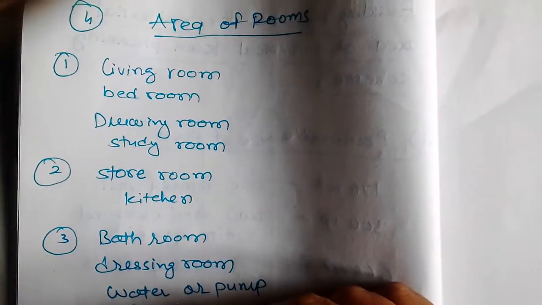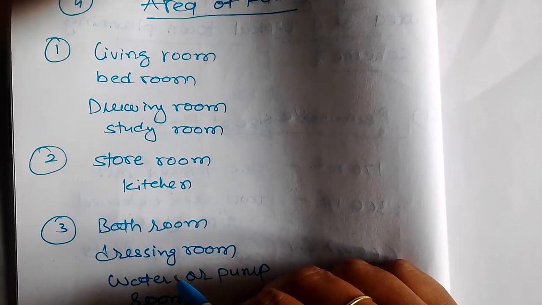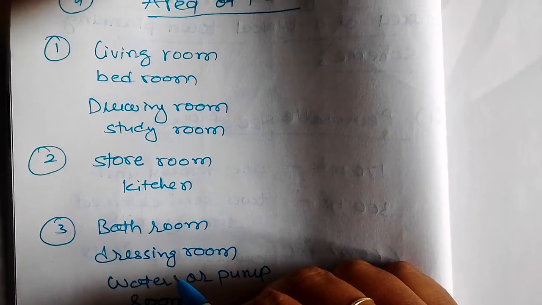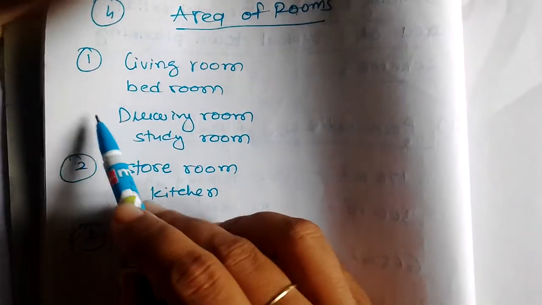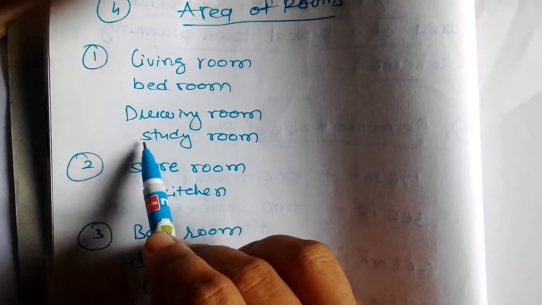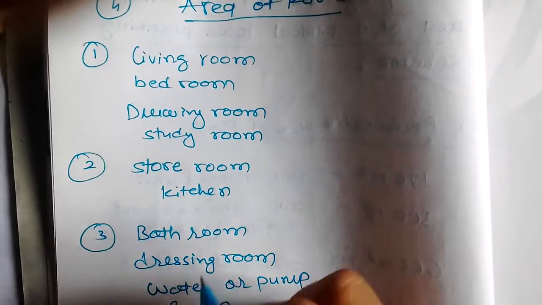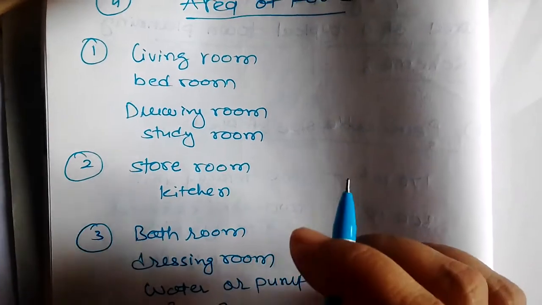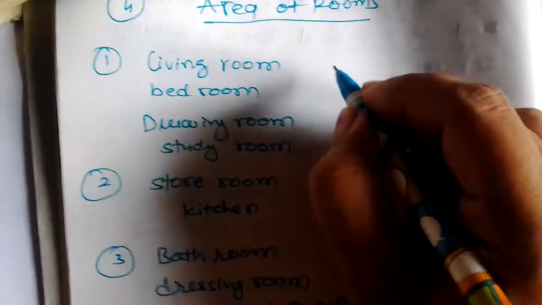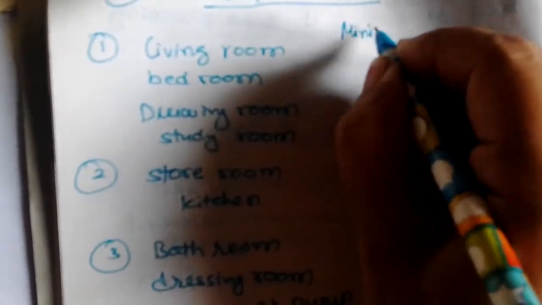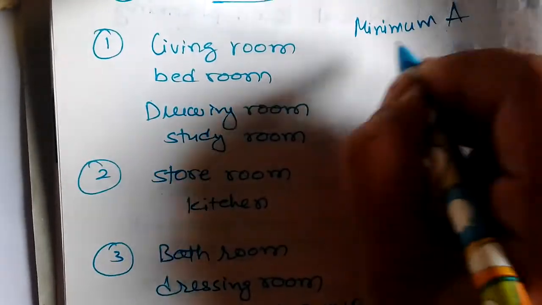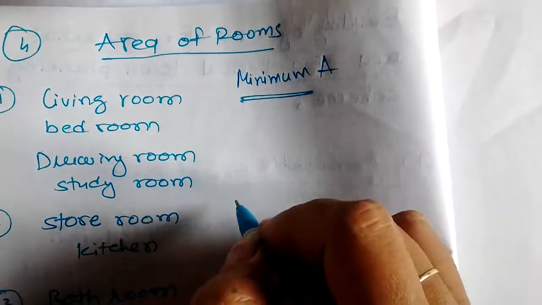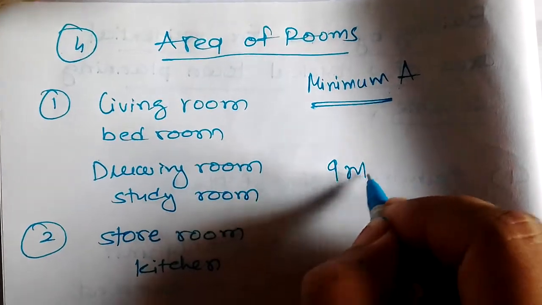Now fourth point is area of room. Okay, so minimum areas for various rooms, like if we are talking about living room, bedroom, drawing room, study rooms, or you can say sitting room, ladies room, dining rooms, etc. So for that here I am writing minimum area. Keep in mind minimum area is 9 meters square.